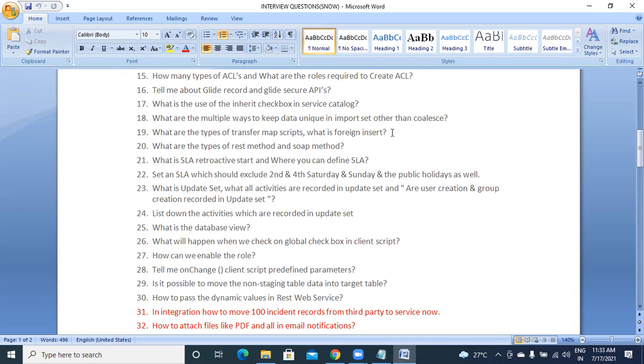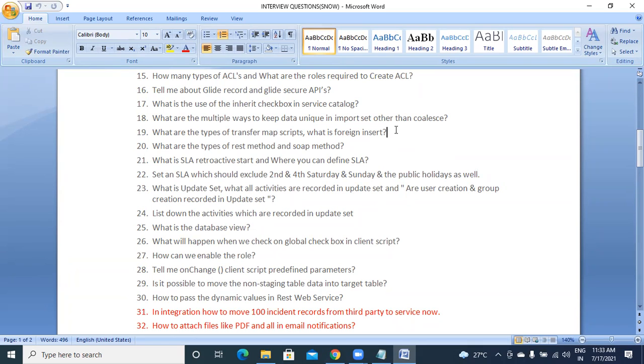This is about transform map scripts, and we have seen that there are around 8 types of transform scripts: onStart, onComplete, and all those things. They will surely ask you about the foreign insert script.